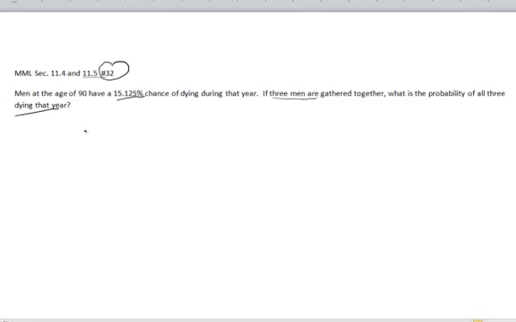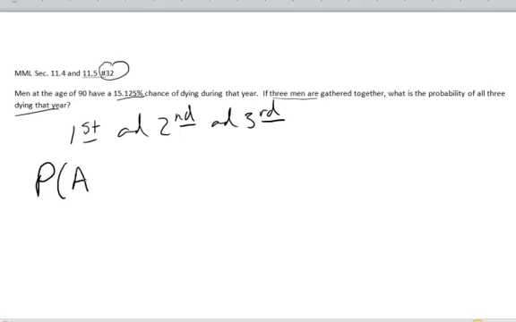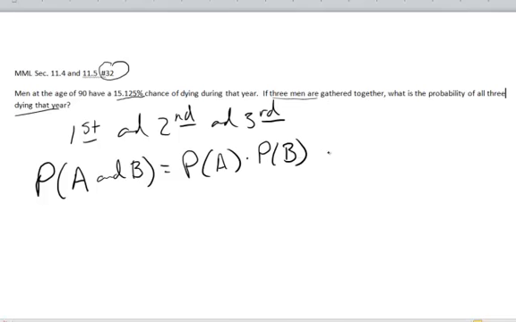What we need to recognize in this case is that we're dealing with three independent events. That is, we've got the event of the first man dying, and the second, and the third. Each one of these events is independent from the other. So remember that for just two independent events, we say that the probability of A and B occurring is equal to the probability of A times the probability of B. This is provided they are independent.